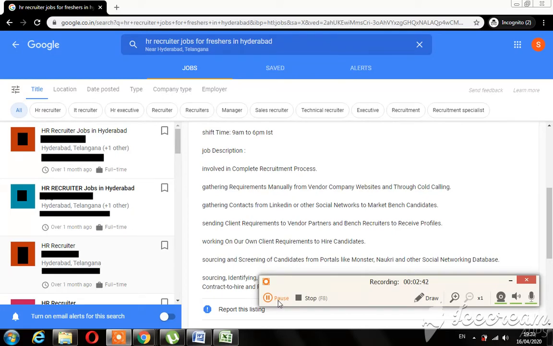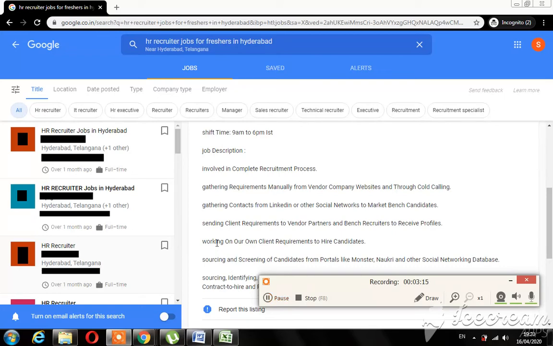So now bench recruiters are basically, they're another form of recruiters in an HR process that carry or have a database of so many candidates, and they keep it with them, and basically they are marketers and they market their candidates on job boards and job portals and get them jobs. So this is another form of sourcing, and that is a completely different concept. So to simplify it, bench recruiters are another form of recruiters in this HR process.